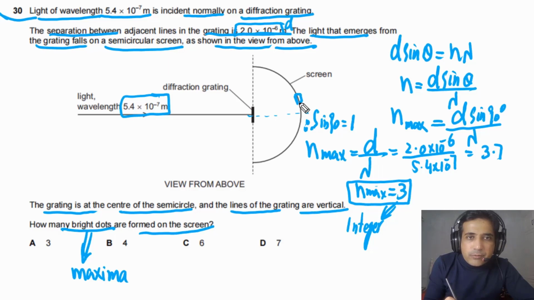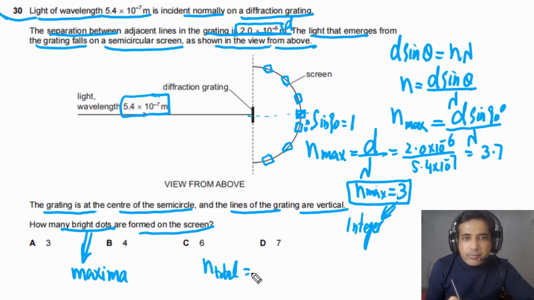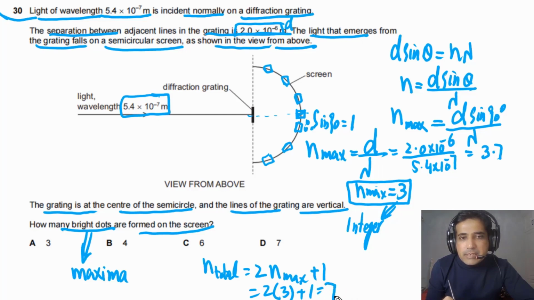So there will be 3 bright fringes on one side. We will also observe another 3 bright fringes on the other side. So we will have a total of 6, and there will be 1 bright fringe at the center. We can simply write down n total will be equal to 2 times n max plus 1. So the total number of bright fringes will be equal to 7 in this case. So the answer is D.